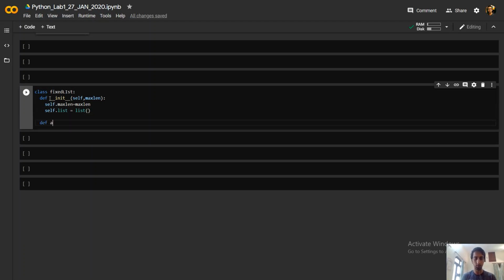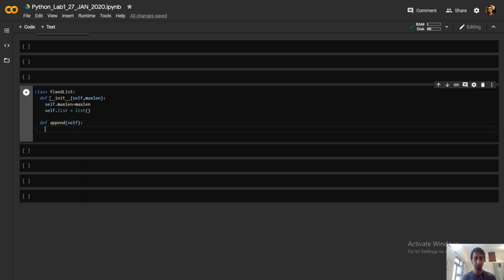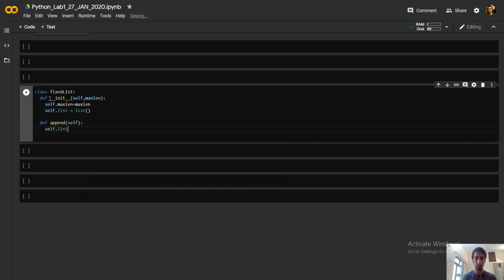The first method will be append. Inside we will pass self. Here, self dot list dot append, and what you have to append, so we have to pass the item also. So we have to append the item.